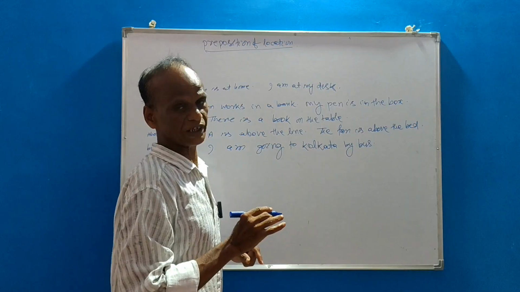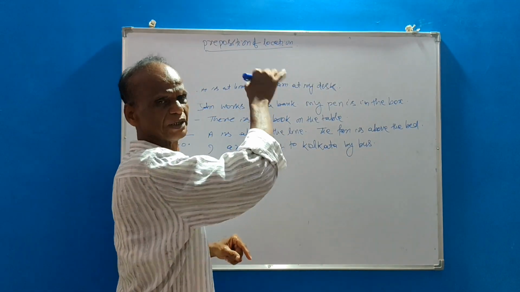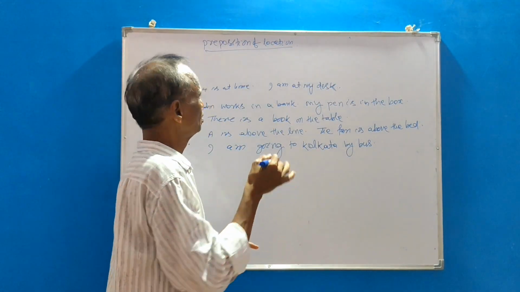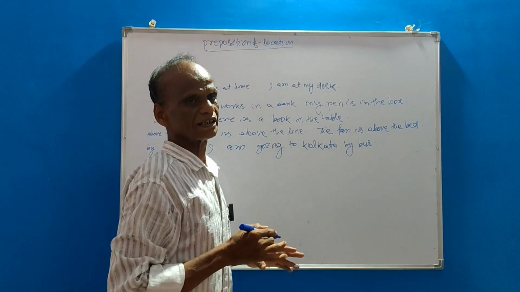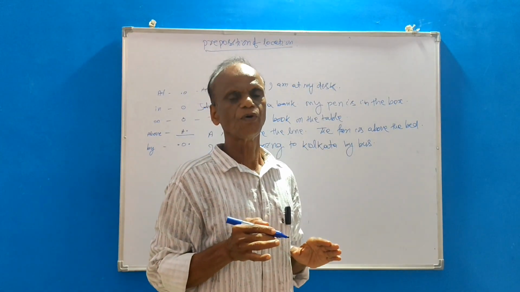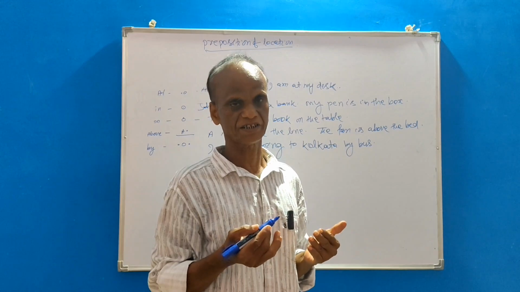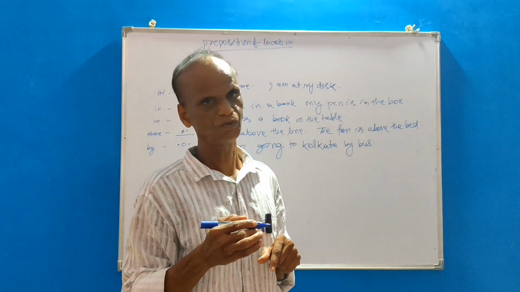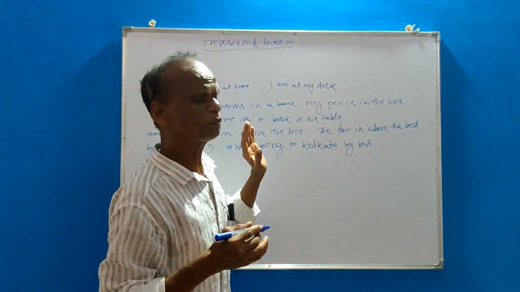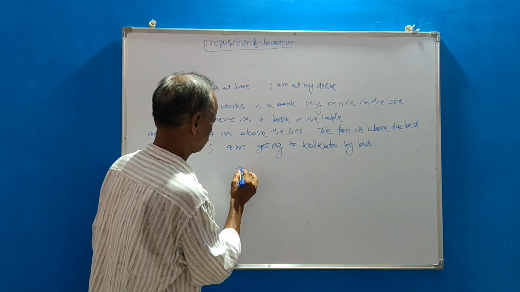Preposition of location. Location means place. It tells us where a person, animal or thing is located.